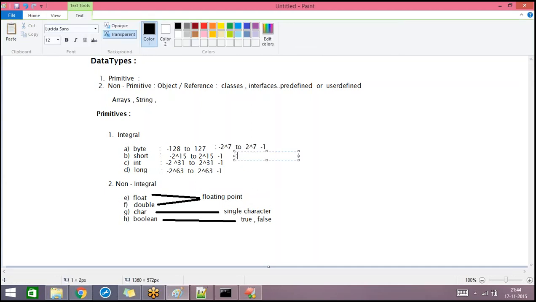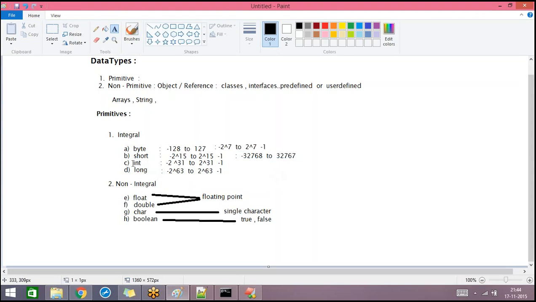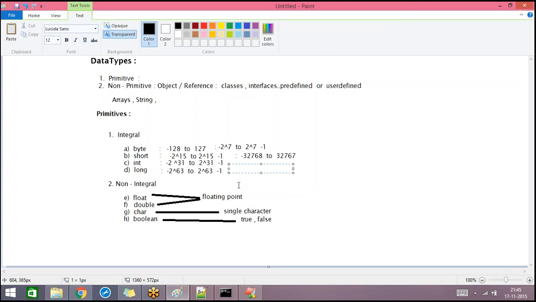For the short data type, the number can be minus 32768 to 32767. So this is the minimum and the maximum range. The minimum and the maximum range for int and long are some lengthy numbers. If you want to know the exact value, you can just check with a calculator. For int, the minimum value is minus 2 power 31 and the maximum value is 2 power 31 minus 1. And the minimum and maximum values that you can save in a long data type are minus 2 power 63 as the minimum value, and 2 power 63 minus 1 as the maximum value.